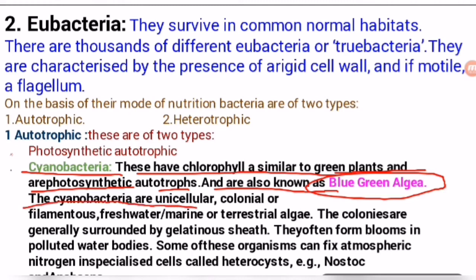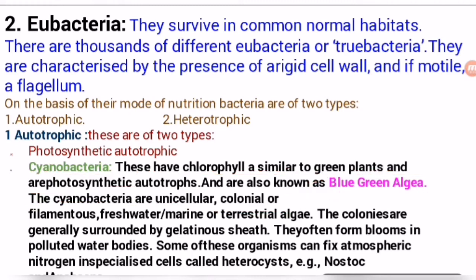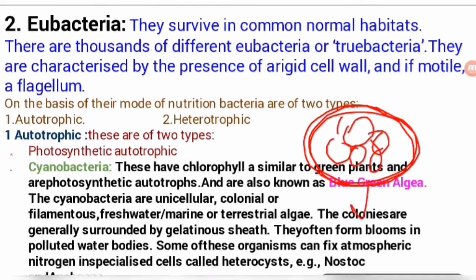The cyanobacteria are unicellular, colonial. Cyanobacteria can survive singly, alone, but sometimes they are found in colonies, or they may be filamentous freshwater, marine, terrestrial algae. So these are of different types according to these features. The colonies are generally surrounded by a gelatinous sheath. Gelatin is a substance. So the colonies of bacteria are surrounded by a sheath, which is a gelatinous sheath.